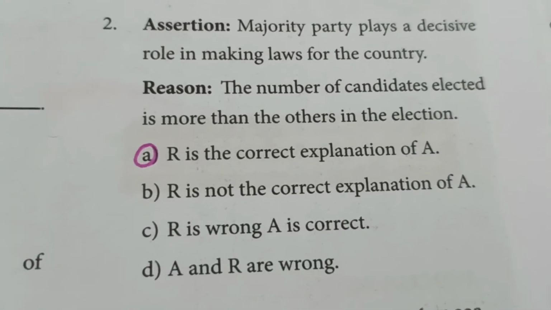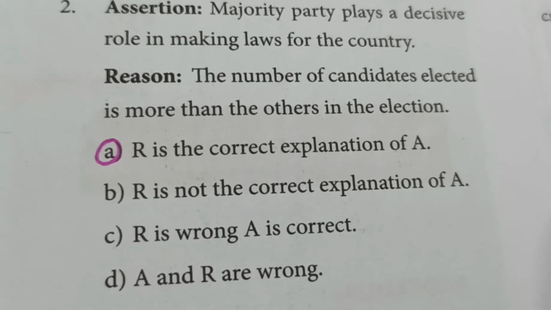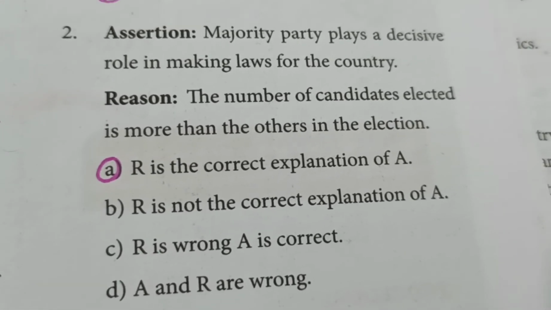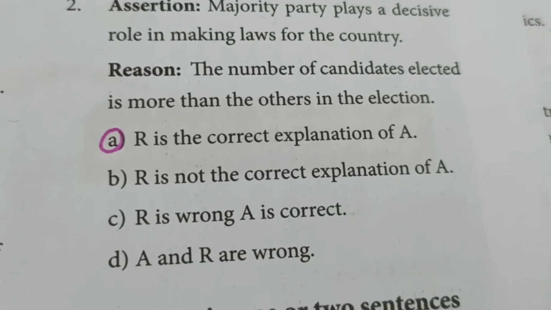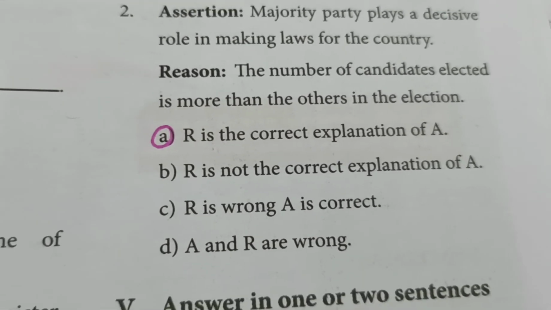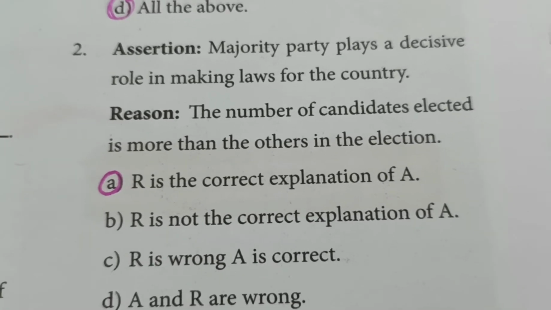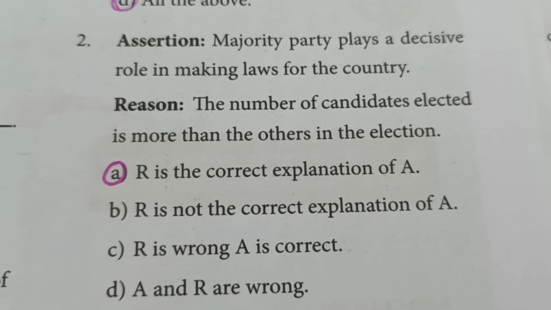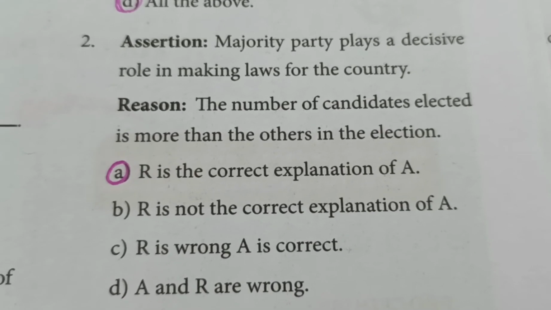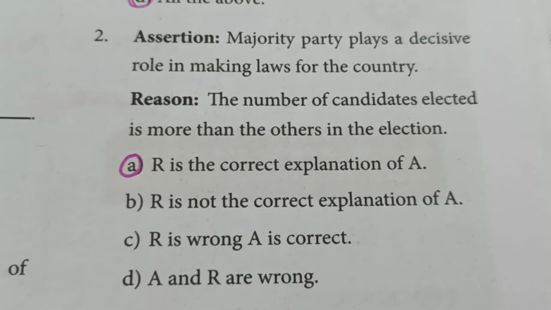Second one, assertion. You already know assertion means a sentence or a statement is given and we have the reason, and what we have to do is see if the reason and assertion are equally matching each other. Assertion, majority party plays a decisive role in making laws for the country. Majority party becomes the ruling party.